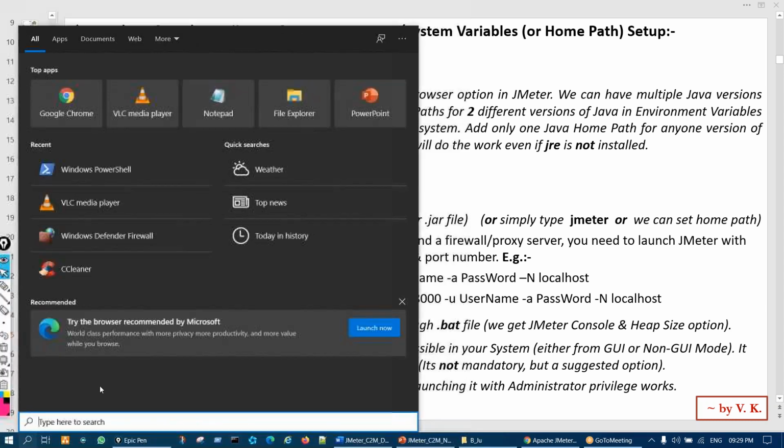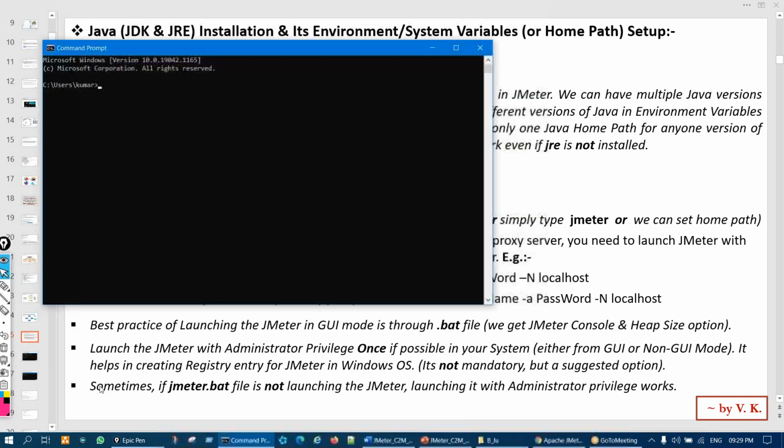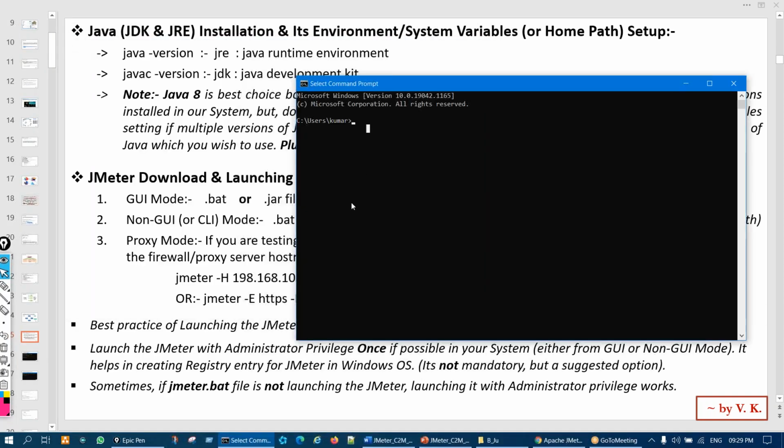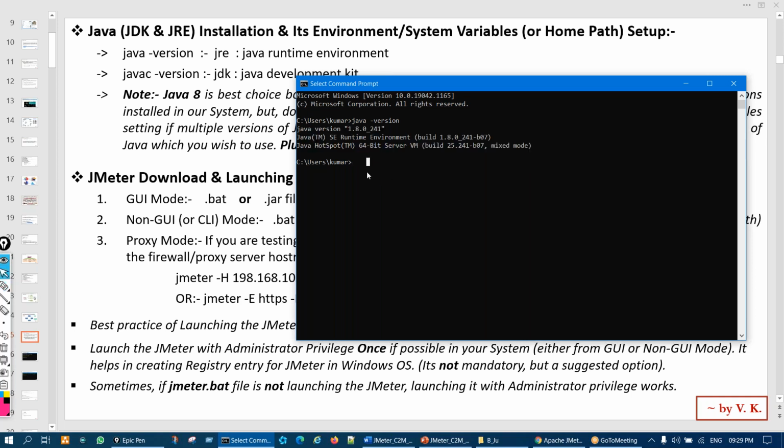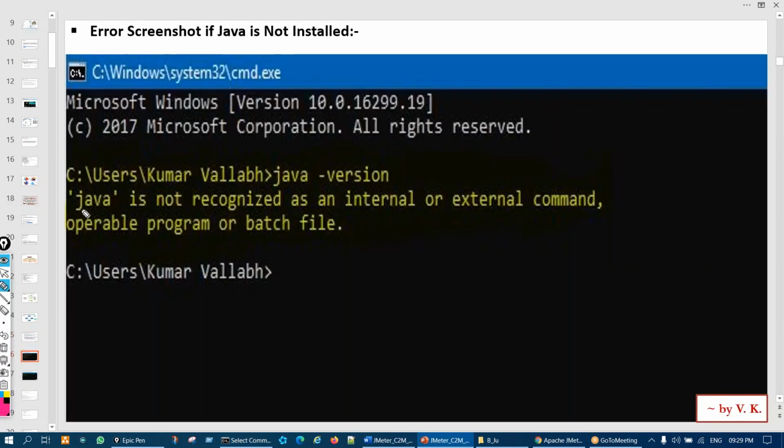I'll search CMD in Windows, and this is the command prompt. If you type here java -version, you see it's showing me a success message. So I've typed this command java -version, and it's showing this message, which means it is installed, obviously, since I use it. But for those of you who have not installed it, it will throw an error message. What kind of error message? You will get a message like this: Java is not recognized as an internal or external command. Like this, you'll get an error message.